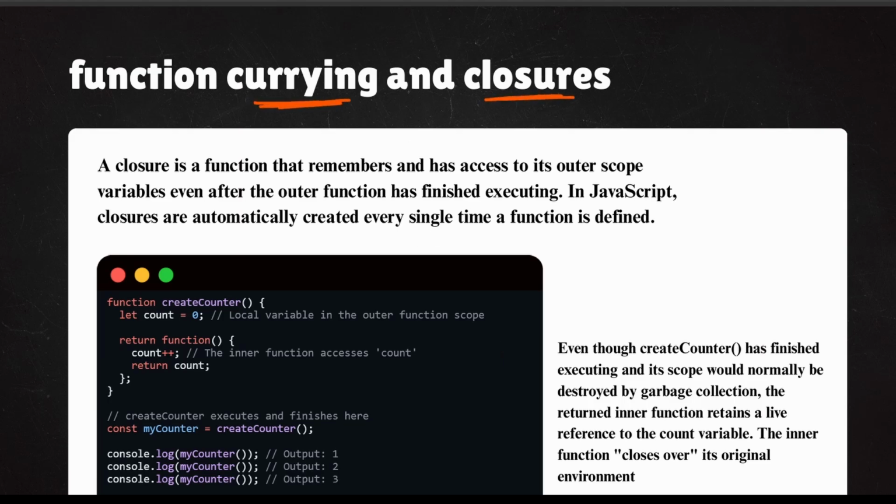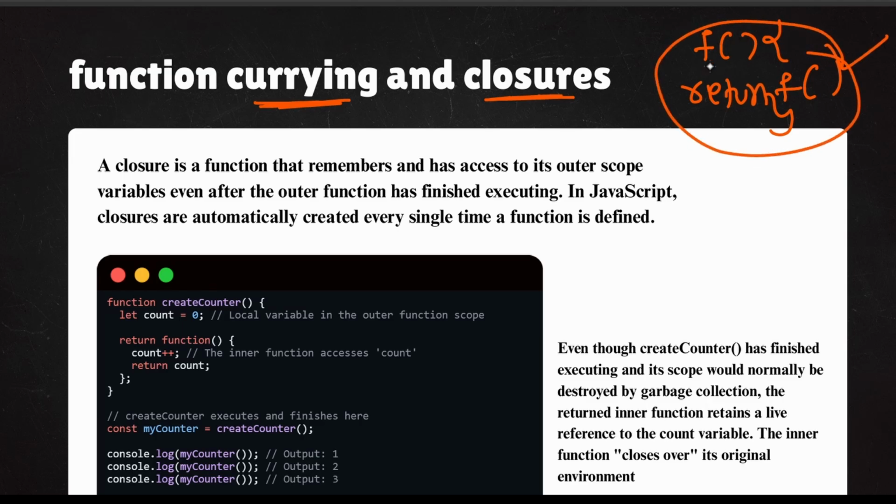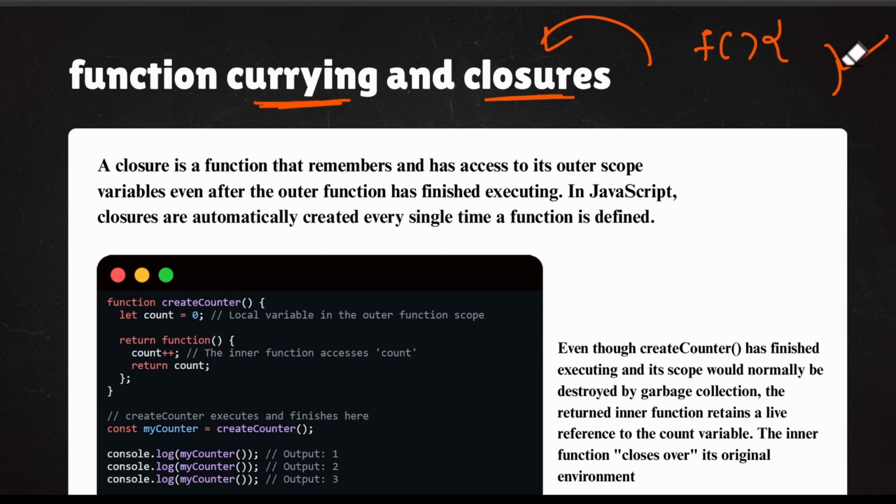When I was discussing functions, I mentioned that inside a function you can have another function and you can return that function also, and this is known as a closure. If inside a function you are returning a function, that is known as a closure. And let's say, wait, I will remove this.